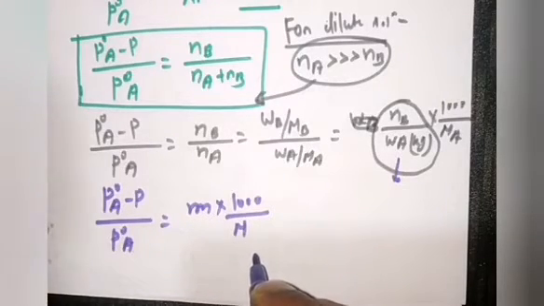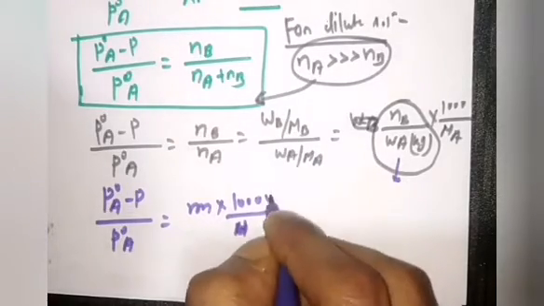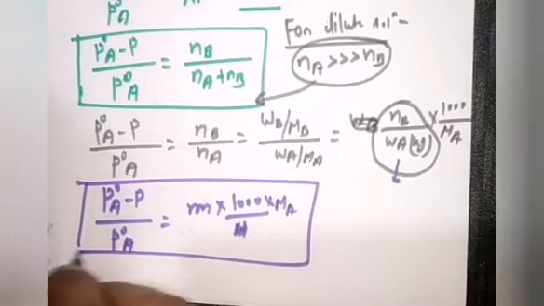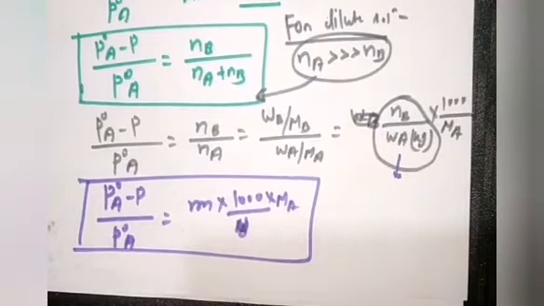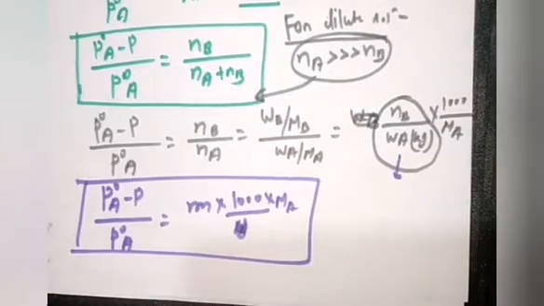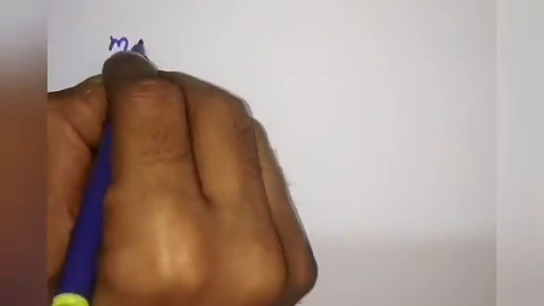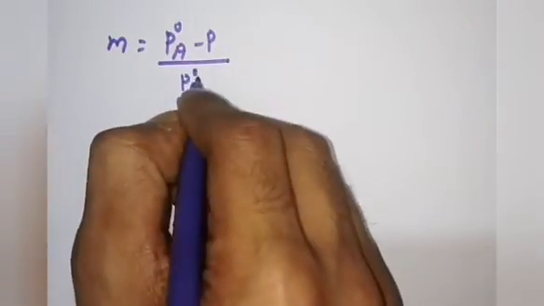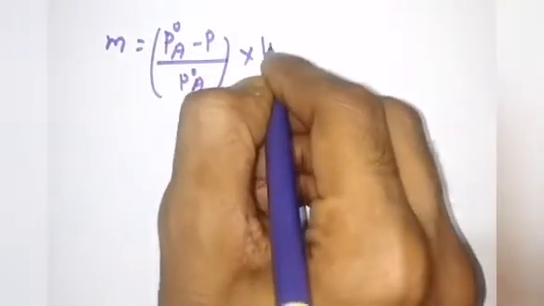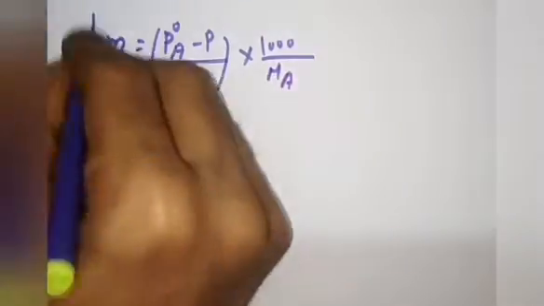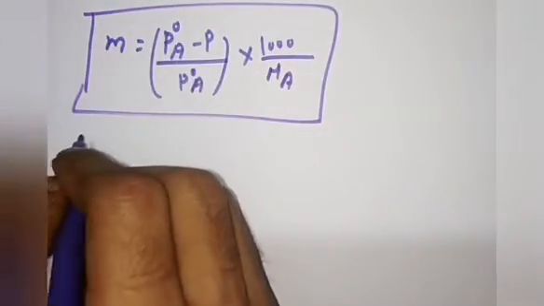molality into 1000 into MA. Okay, molality into 1000 upon MA. Now you can define the molality as, so you can write the formula of molality from here. M is equals to P naught A minus P upon P naught A into 1000 upon MA. Okay, 1000 upon MA.